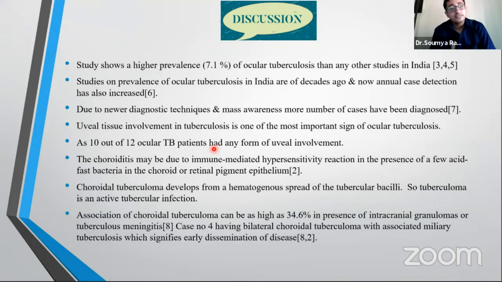And we know that uveal involvement in tuberculosis is the most important sign of ocular tuberculosis, and the choroiditis has been associated with an immune-mediated hypersensitivity reaction. And the choroidal tuberculoma is itself an active tubercular infection. The choroidal tuberculoma has been associated, as high as 34.6%, with other forms of tuberculosis, mostly intracranial granulomas or tubercular meningitis, as we have case number 4, having bilateral choroidal tuberculoma with associated miliary tuberculosis that signifies the early dissemination of disease.